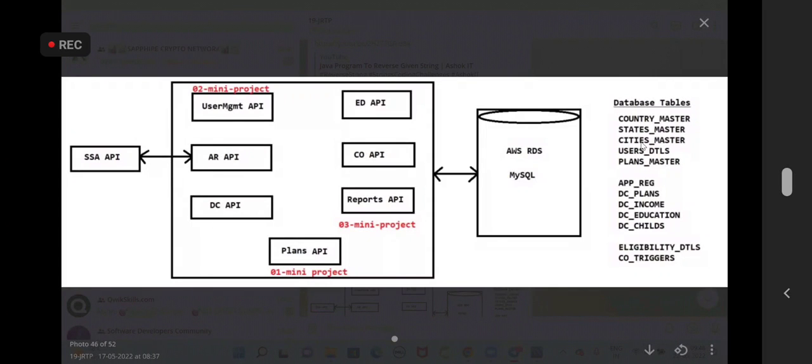Good. So tomorrow we will see how to work with this microservices architecture part.